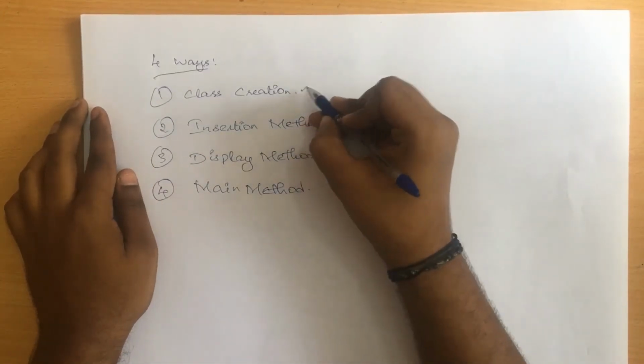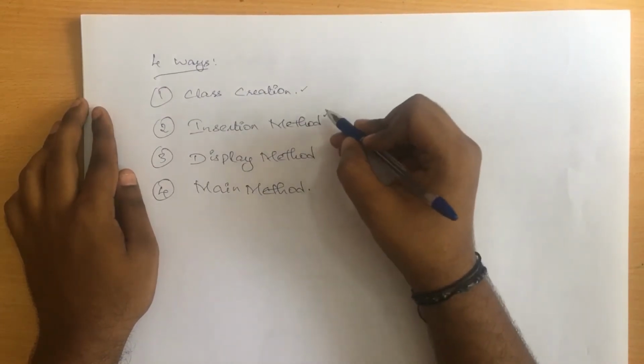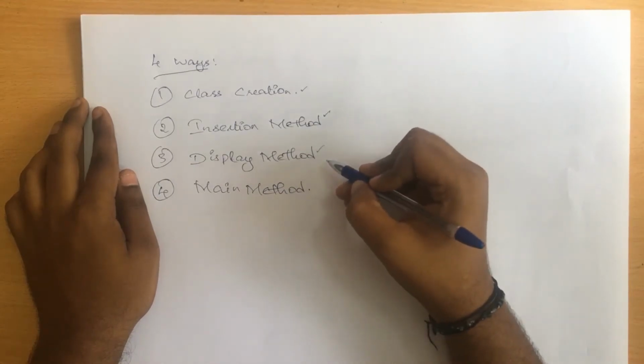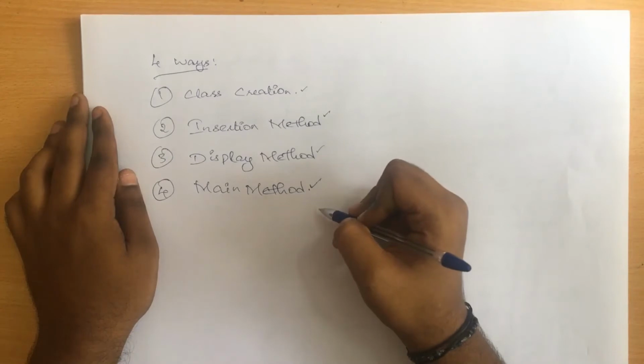So first one, class creation. Second one, inserting the values into that class or the object which has been created. Third one, displaying all the values. And the last one is going to be our main method. So let's start writing the code.